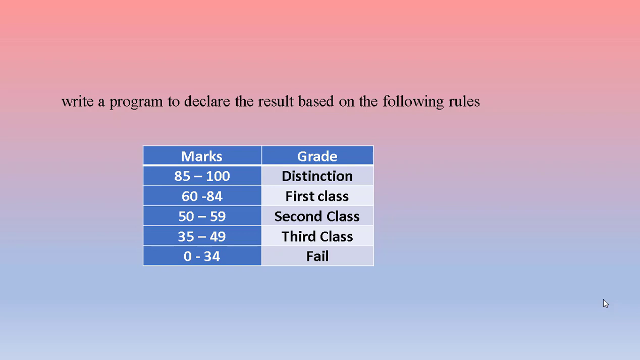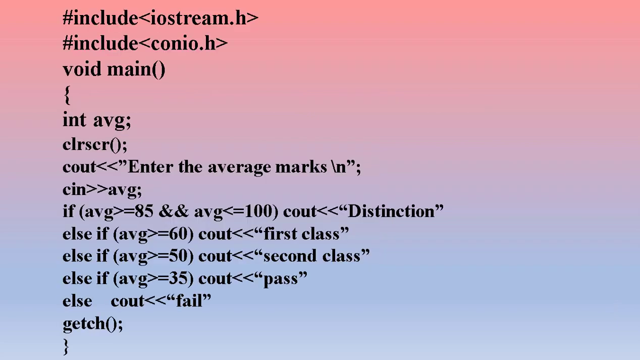So actually you know these marks grades since we are studying using these grade systems only. So 85 to 100 distinction, 60 to 84 first class, 50 to 59 second class, 35 to 49 third class, 0 to 34 fail. So using these rules, we have to write a program to declare the result of a student. So let us see the program.